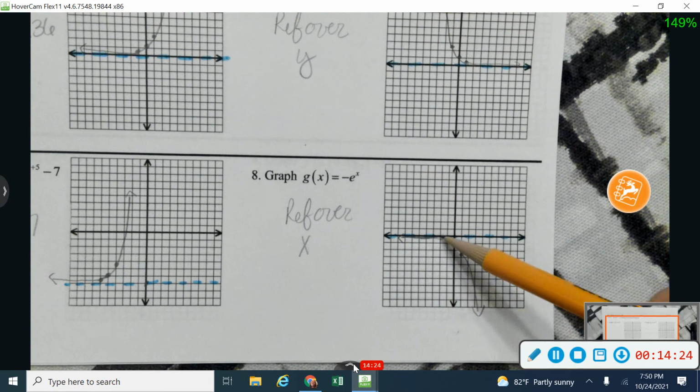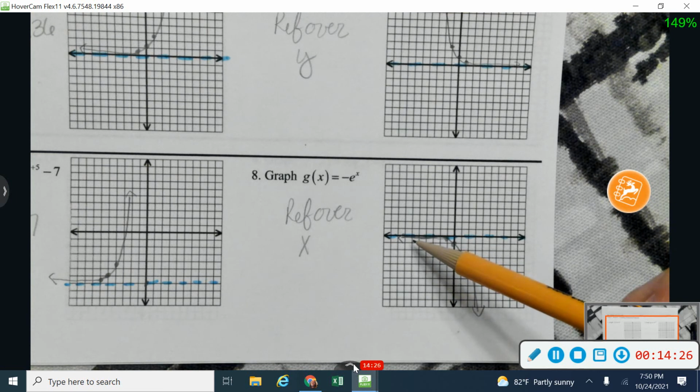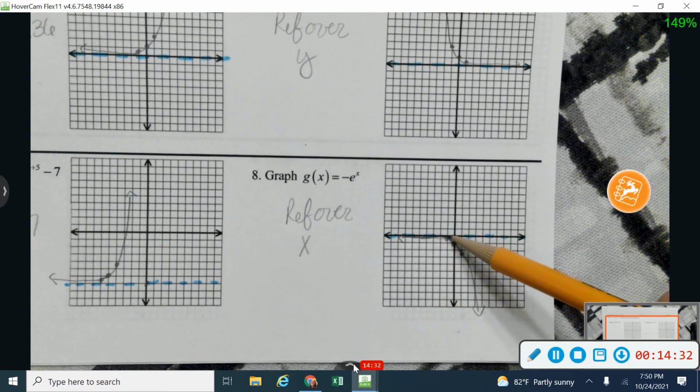So again, that reflection does not have an effect on my asymptote. The only thing that affects a horizontal asymptote is a move up or down. With a reflection, I'm just going to take every point. So where I did have -1, 0.36, I went up 0.36.